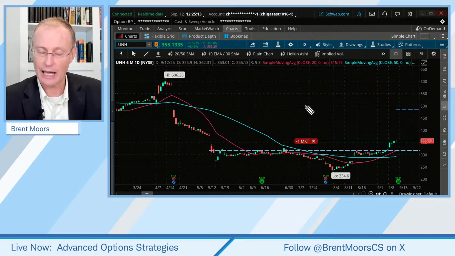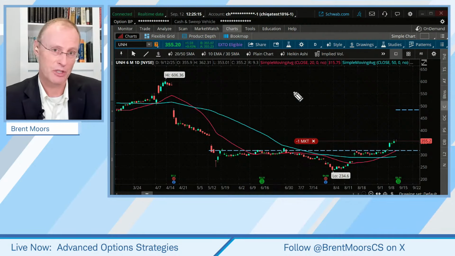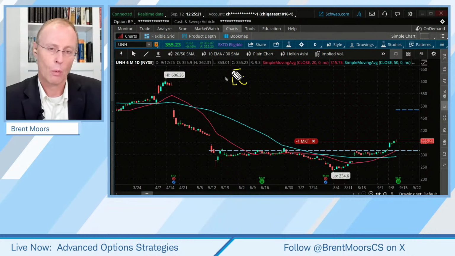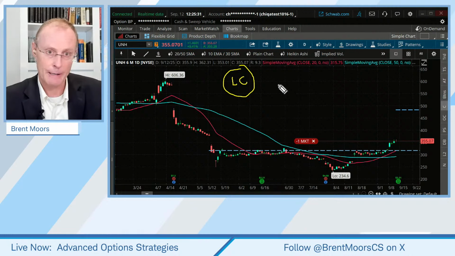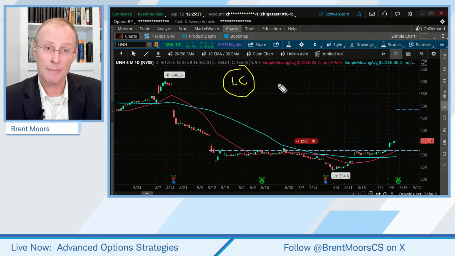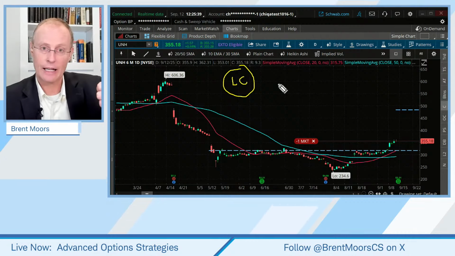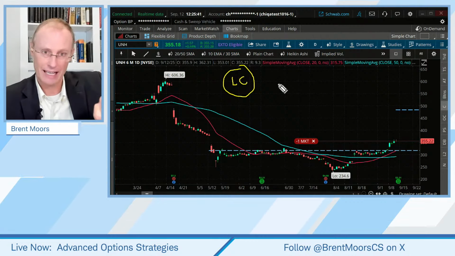Remember when we looked at the initial attributes of the trade and we said, let's say we got out of the short put and we were just left with a long call. Well, we still have a bullish trade. Our delta is going to go down, it's going to be a lower delta. And there's going to be time decay. Our theta is going to be negative in a significant way.